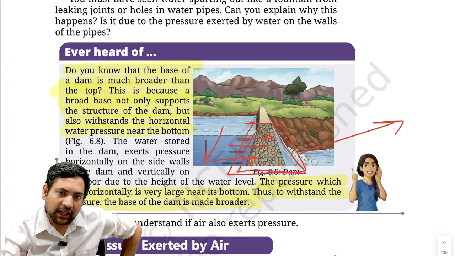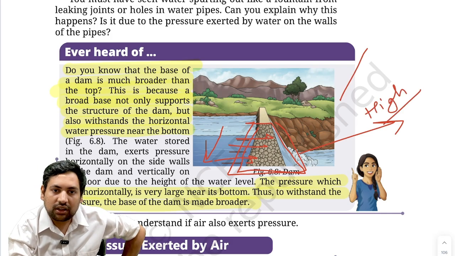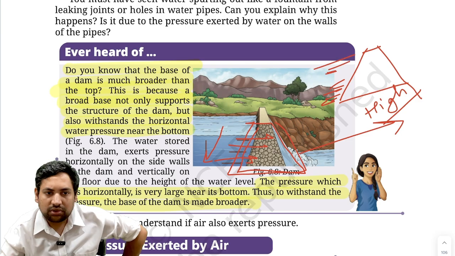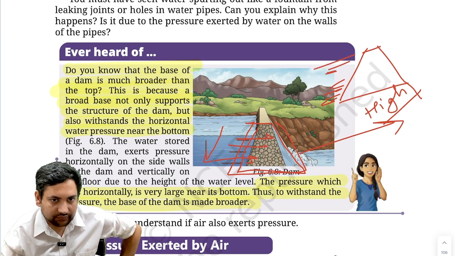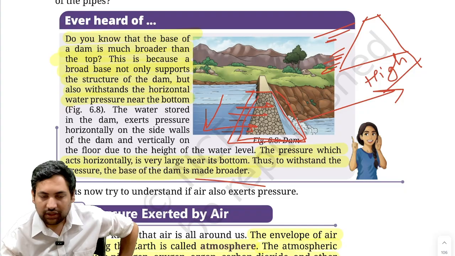And to withstand that amount of pressure, you need thicker walls, and that is why the walls look something like this, thicker at the bottom and thinner at the top. Then the pressure which acts horizontally is very large near its bottom. Thus, to withstand pressure, the base of the dam is made broad.